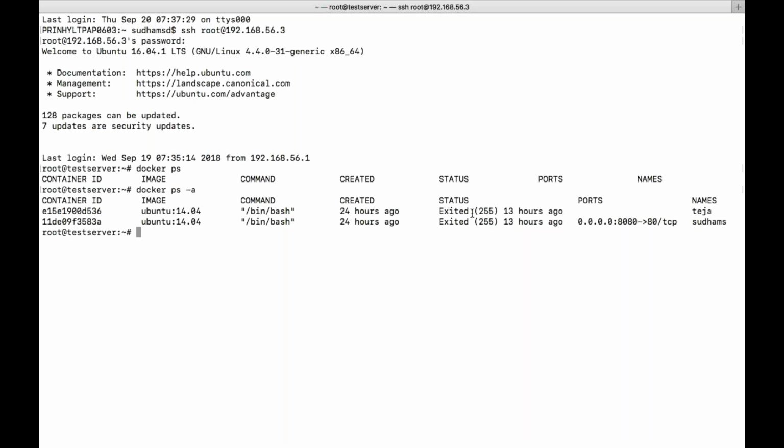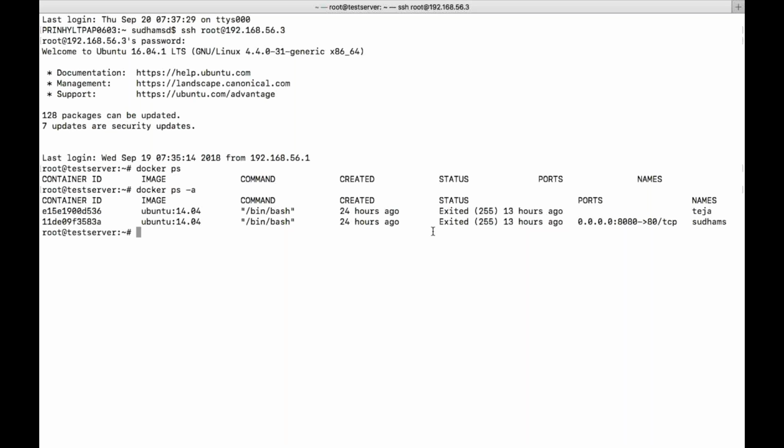Now for an existing container, we can modify it, or while creating the container, we need to give that particular parameter. These are already created containers. I have two containers which are automatically stopped. I want a functionality that they should be automatically started. So there is a concept called restart policy.